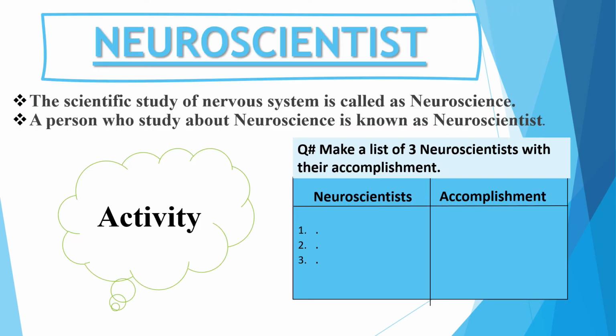Okay beta, now the neuroscientist. It is a challenging part of your chapter, the neuroscientist, and this question is present on page number 10. Conduct a mini research project to find out about neuroscience. But first, you should know who is a neuroscientist and what is neuroscience. The scientific study of the nervous system is called neuroscience. A person who studies neuroscience is known as a neuroscientist.